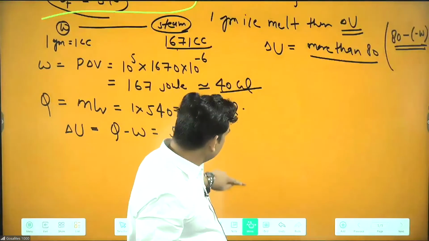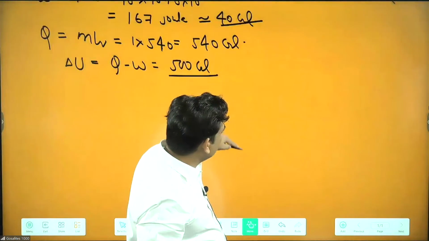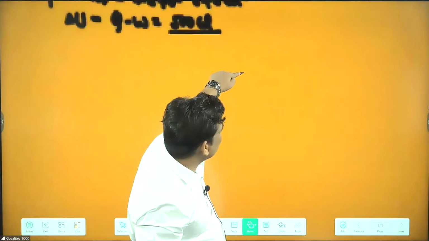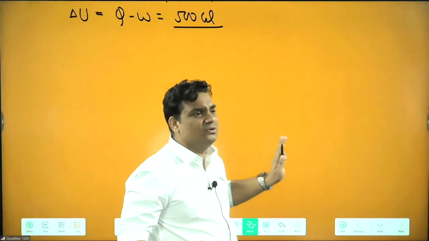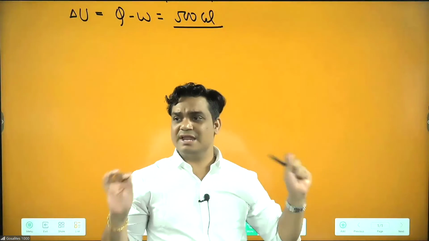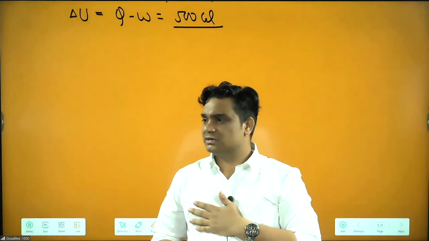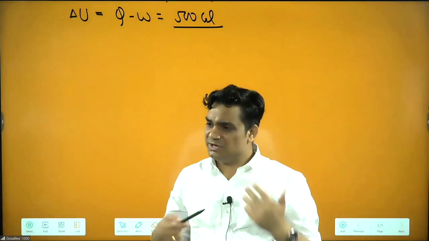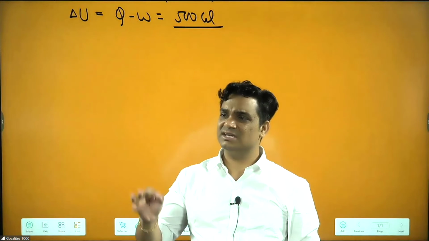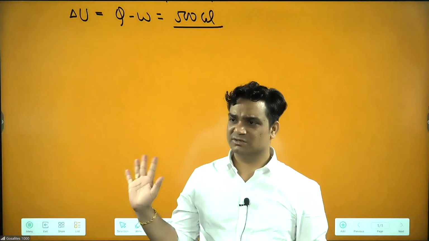Now, questions on work done. If they ask questions on work done, then area will give you work. You have extra class for calorimetry. Today we don't have calorimetry. Today we are having KTG and thermodynamics, no calorimetry.